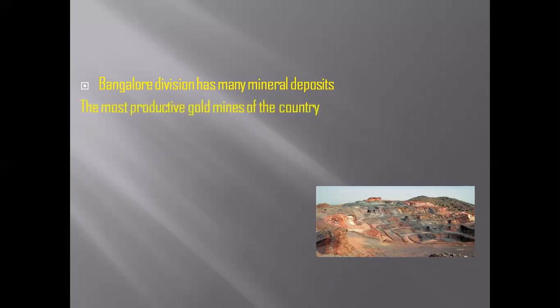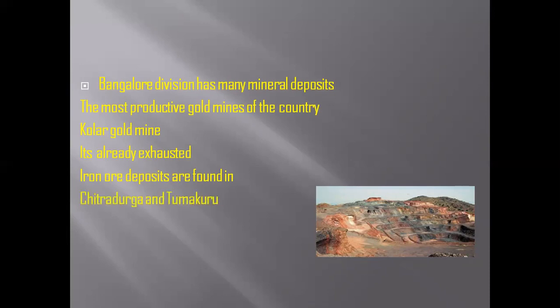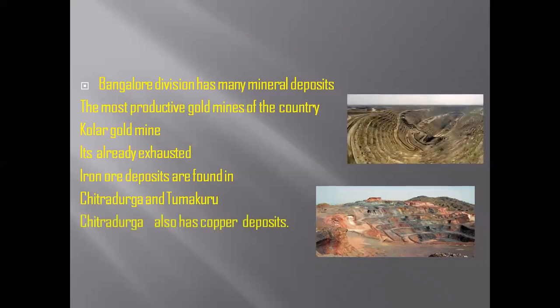Next, famous minerals. The Bangalore division has many mineral deposits. The most productive gold mine of this country was the Kolar gold mine, but it no longer exists now. This is a picture of the Kolar district's gold mine. Iron ore deposits are found in Chitradurga and Tumakuru. We can also see copper deposits in Chitradurga. Famous minerals are in Kolar, Chitradurga and Tumakuru.